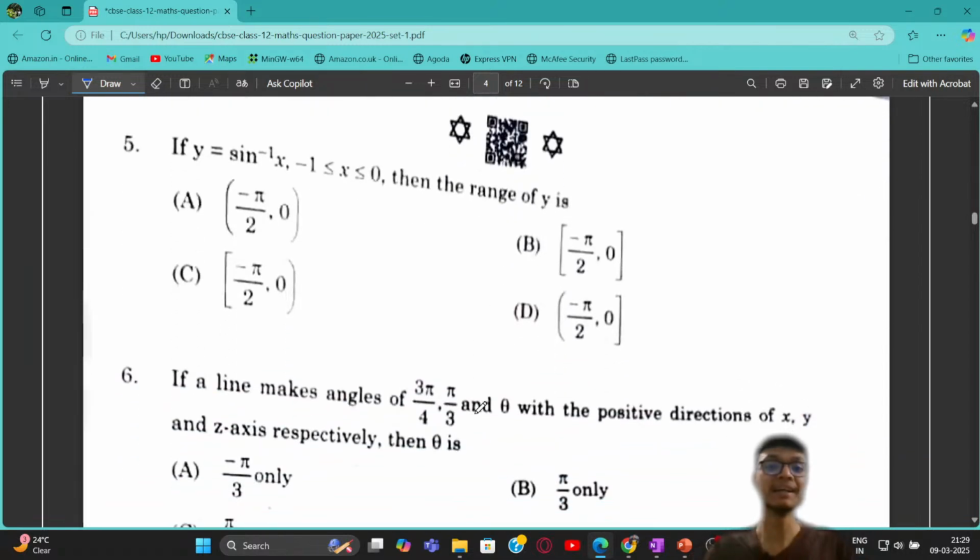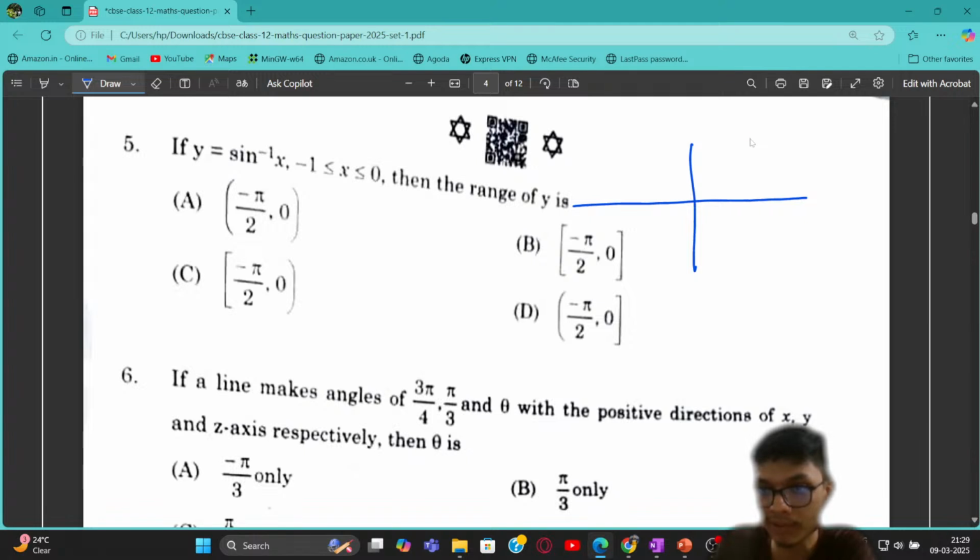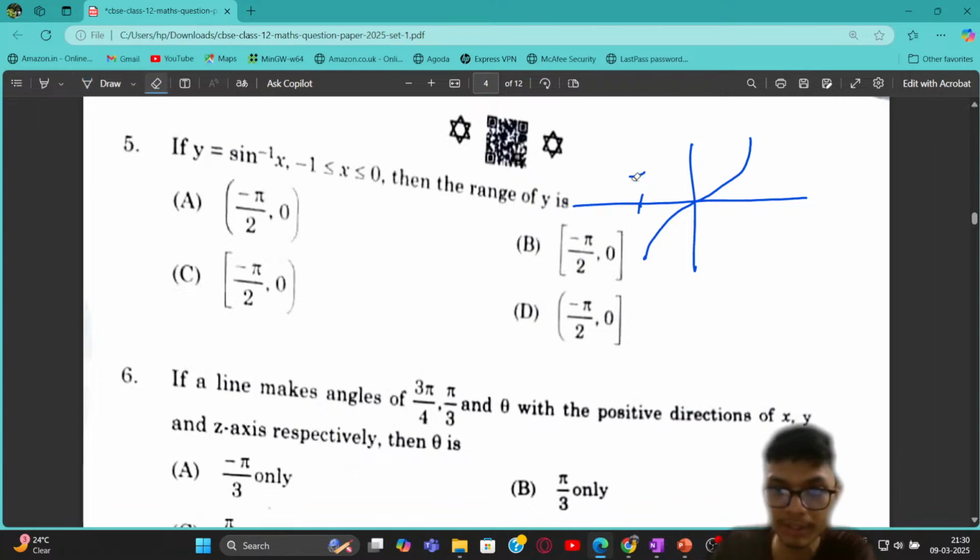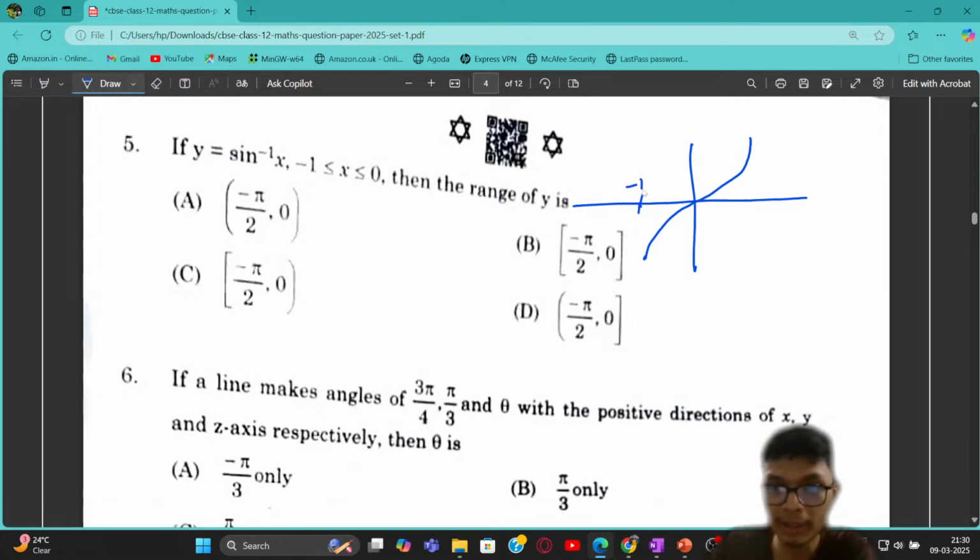And again, I said that for inverse trigonometric functions, please make sure to recall the graph. That is going to be really important. So what you can see is sine inverse of x. If I recall the graph of sine inverse of x, it's basically like this, right? Sorry, extremely sorry, this is sine inverse, so that is basically minus 1. So this is minus 1 and this is going to be plus 1, and this particular value is going to be pi by 2, and this value is going to be minus pi by 2, right?